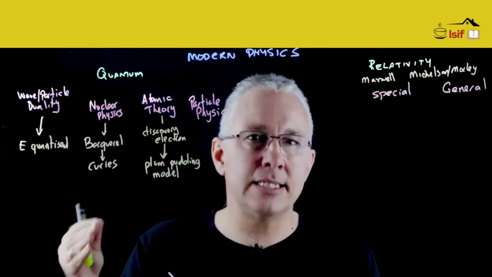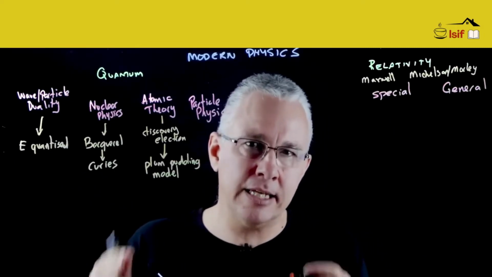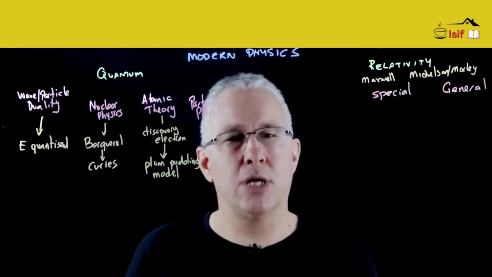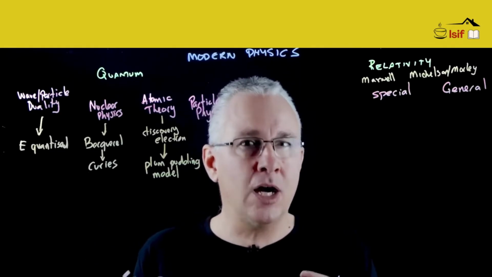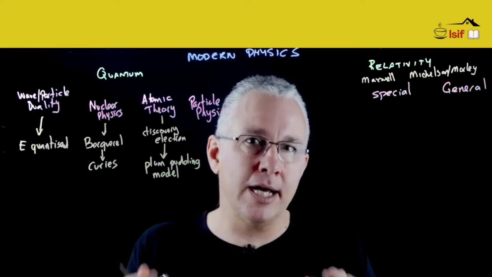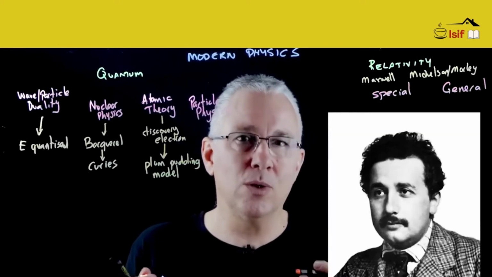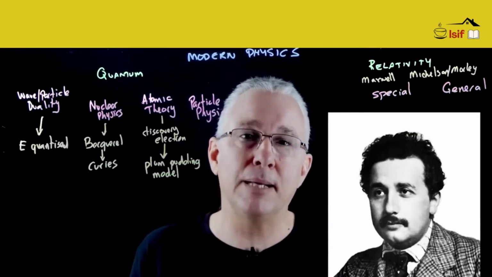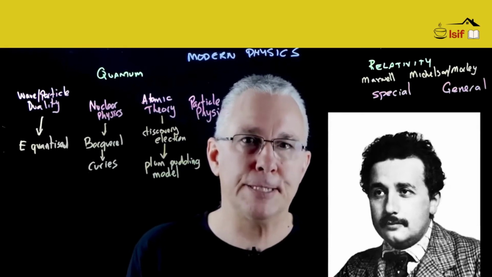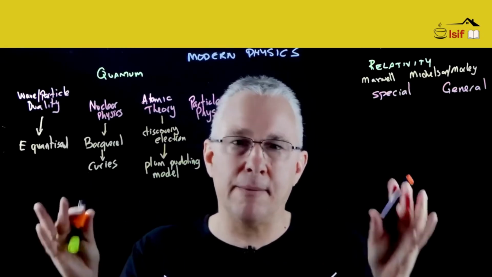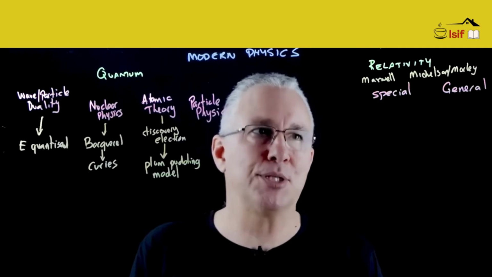Now, why is this significant? Well, it's significant because now we come to 1905, and in 1905 we have Einstein's seminal year. We call it his miracle year, where he published 5 key papers. And in 1905 we'll see that our board will start to light up, so to speak.